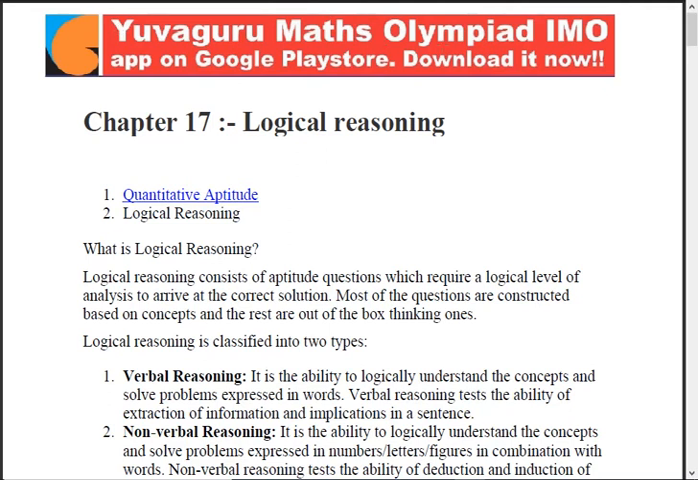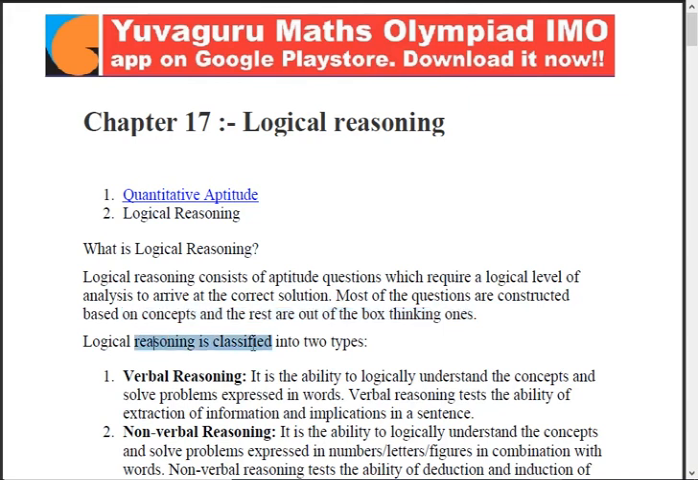Let's focus on our topic. Today's topic is logical reasoning theory. Practical videos we have already covered separately. So logical reasoning generally consists of two parts: quantitative aptitude and logical reasoning. So what is logical reasoning? It consists of aptitude questions which require a logical level of analysis to arrive at a correct solution. See here, this has very little to do with maths and very much to do with logical thinking, which is very uncommon. Most of the questions are constructed based on the concepts and the rest are out-of-the-box thinking ones.